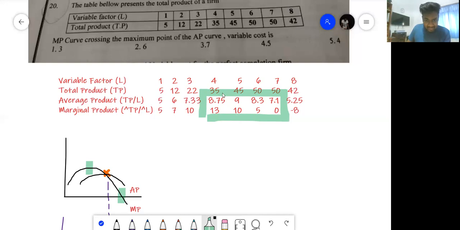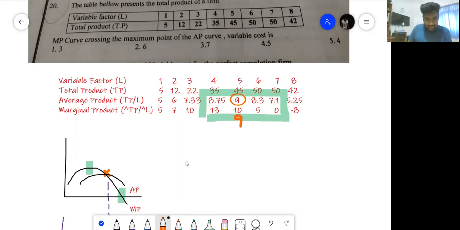Now, what is happening to average product? 5, 6, 7, 8, 9. When average product is at its maximum, that's 9, the marginal product is 10. MP is still higher. According to this question, 9 is the maximum value. So when AP is at its maximum, ideally MP has to cut AP, so MP also has to be 9.